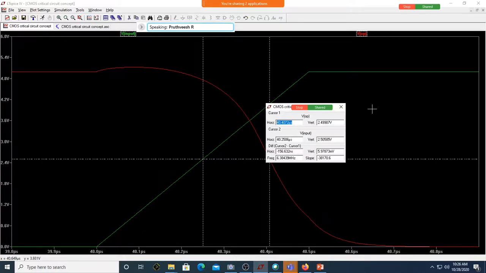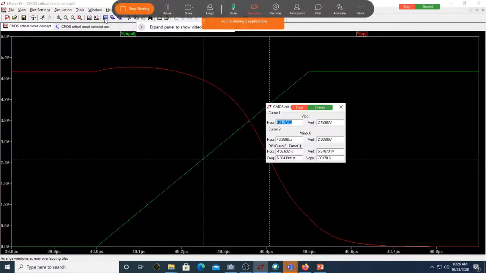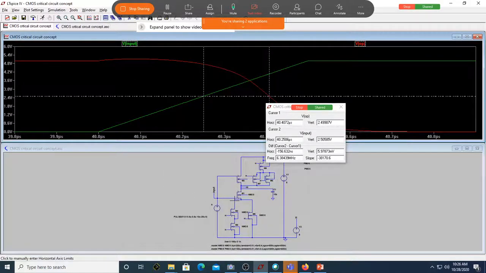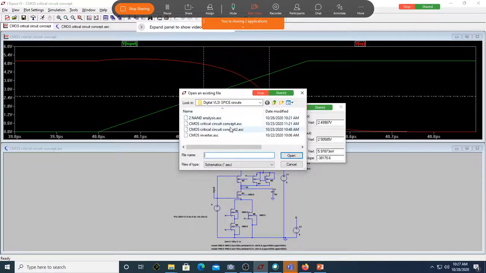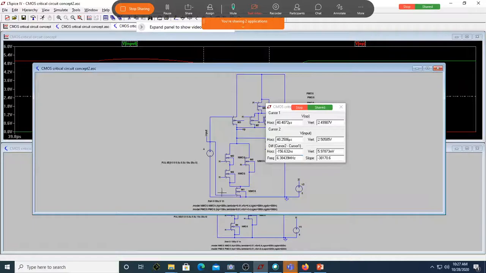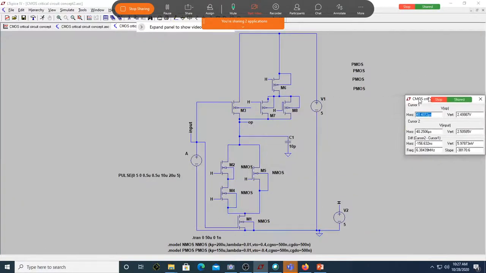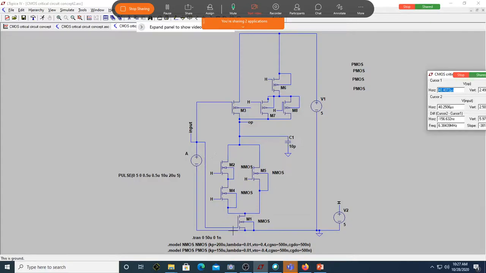This is for which case? This is for the case where you have the node closer to the output, correct? Okay, I also have one more circuit where A is not closer. Now see this. Where is A? I kept it down.